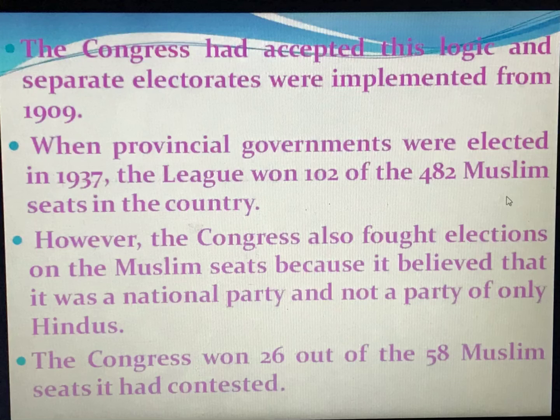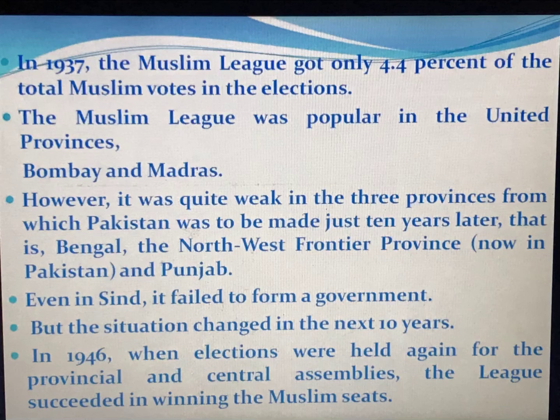However, the Congress also fought elections on Muslim seats because it believed that it was a national party and not a party of only Hindus. Congress is not a party of the Hindus; it represents the whole country, including the Muslims. The Congress won 26 out of 58 Muslim seats it had contested. In 1937, the Muslim League got only 4.4% of the total Muslim votes in the elections.